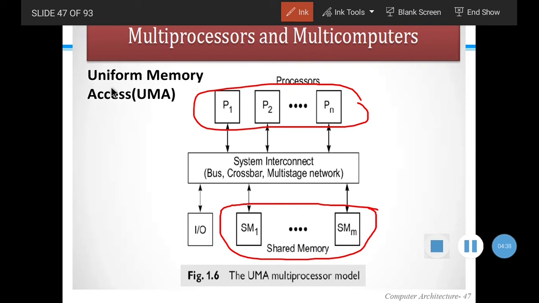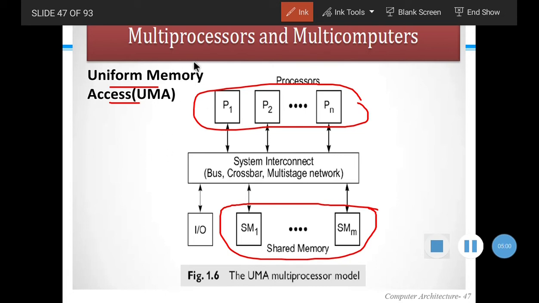That is why it is called the uniform memory access model. In this model, all processors have equal access time to all the memory words. That is why it is called uniform memory access.